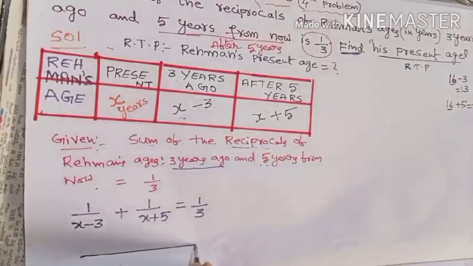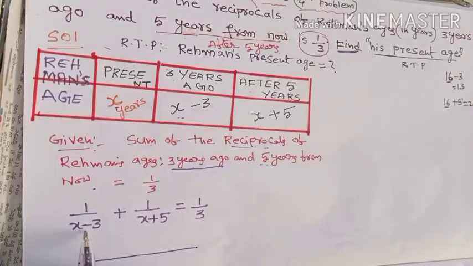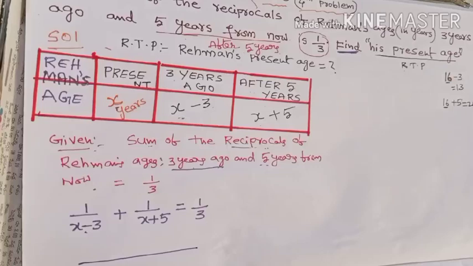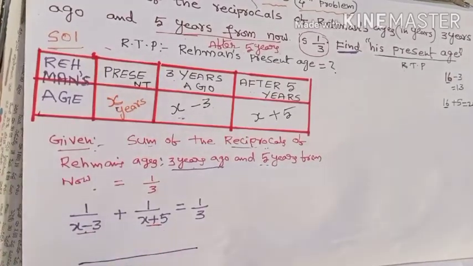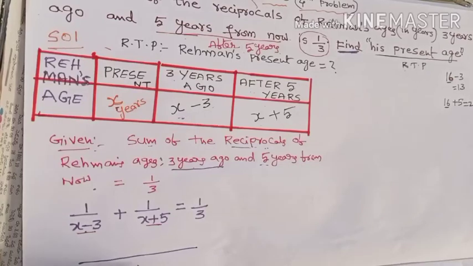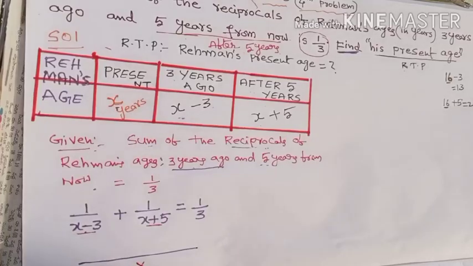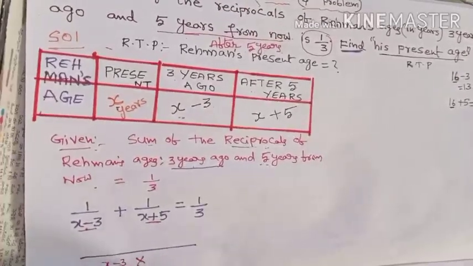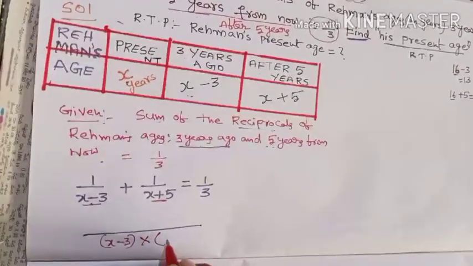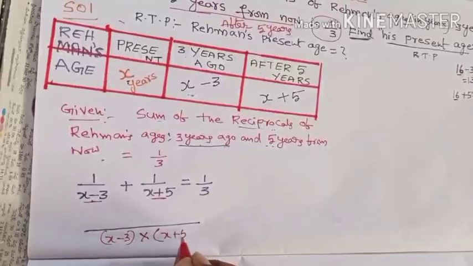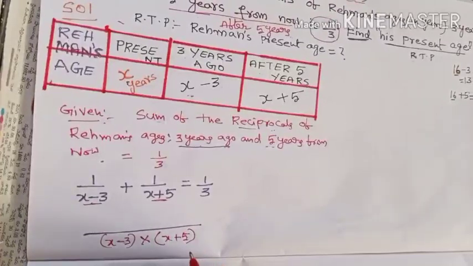So what is the LCM of these two denominators, x minus 3 and x plus 5? These two are unknown values. Whenever you find the LCM for unknown values, the LCM is nothing but their product only. Can you get the product by multiplication? Multiplication can take place between whom? x minus 3, isn't it, into x plus 5. x minus 3 into x plus 5. Isn't it? This is our LCM.